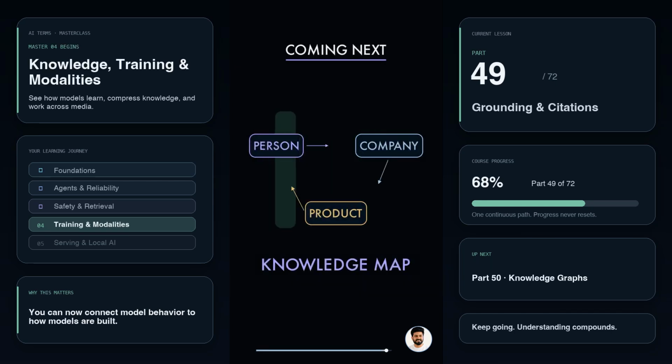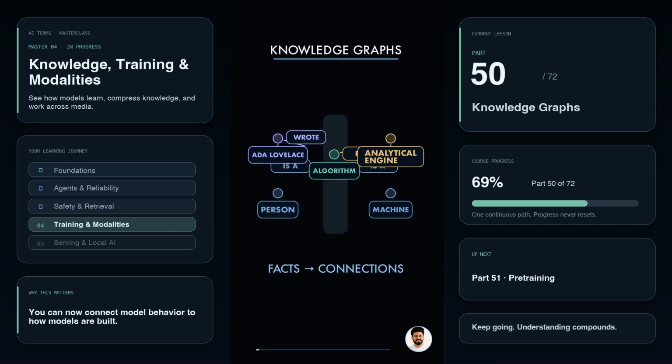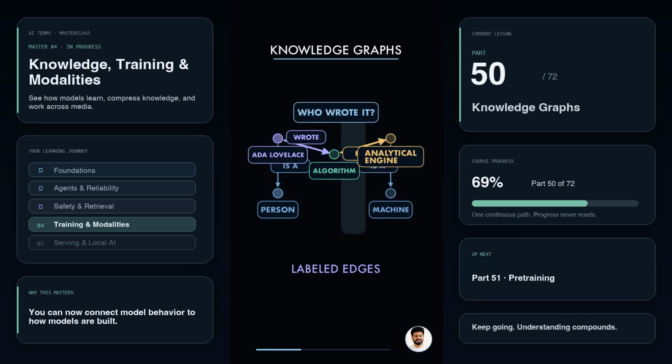Coming next, knowledge graphs, mapping entities and relationships. Text can mention facts, but a knowledge graph shows how facts connect. It stores entities as nodes and relationships as labeled edges. Here, Ada Lovelace is a person. She wrote the first algorithm, which belongs to the analytical engine. Now the system can follow a path instead of matching loose words.